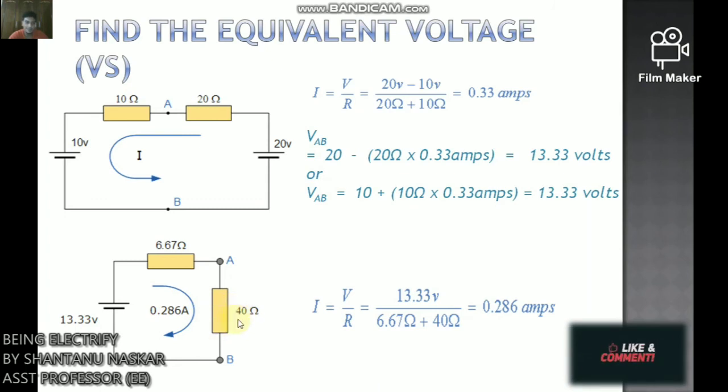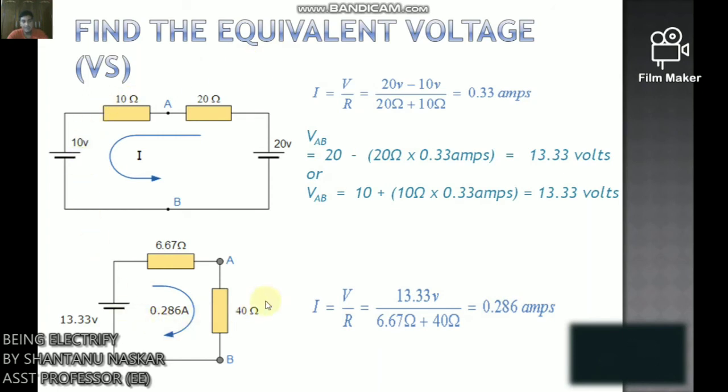Then we have to calculate the load current IL, and the current flowing around this circuit is given as I equals V by R, which is 13.33 by 6.67 plus 40, equals 0.286 ampere, which again is the same value of 0.286 ampere.